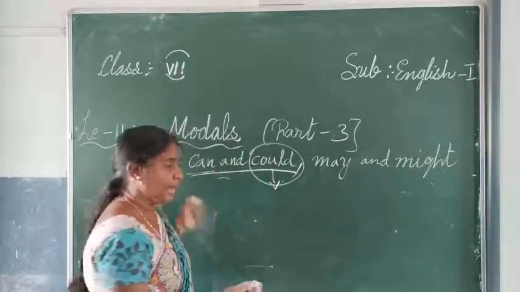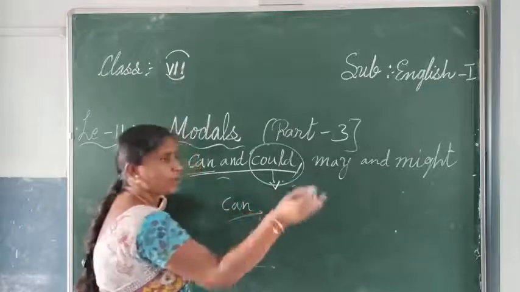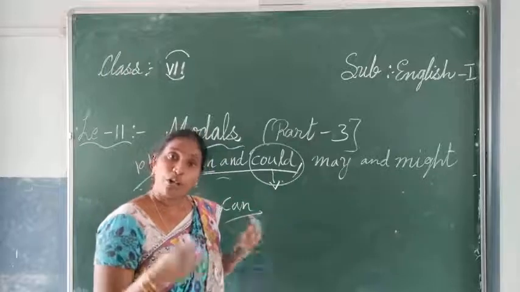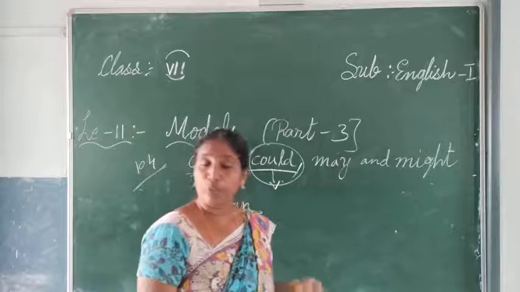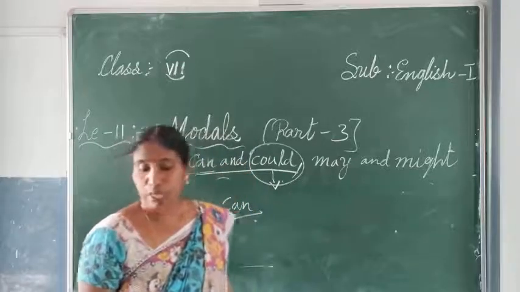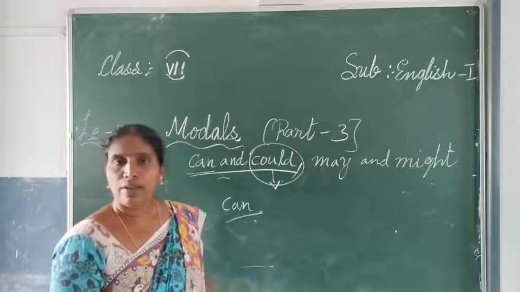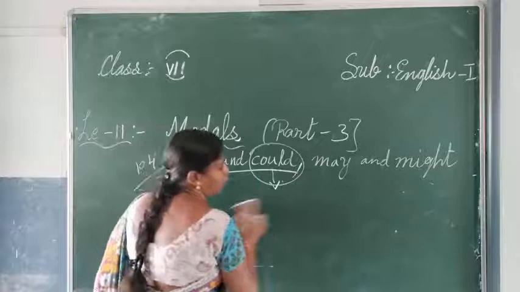You are asking help from others. And when you want to help, you can also use: I can help you find the place. So if they ask, can you help me, the answer is yes, I can help you find the place, or I can help you find your book.